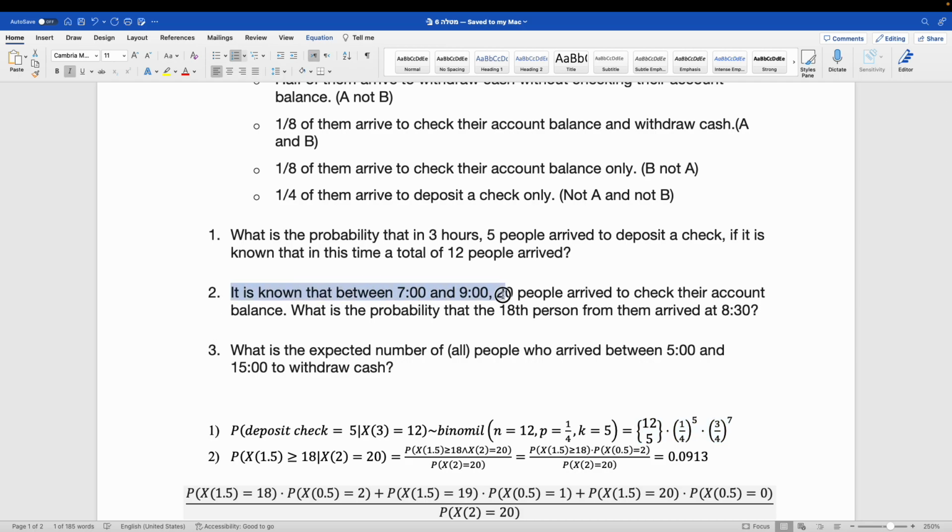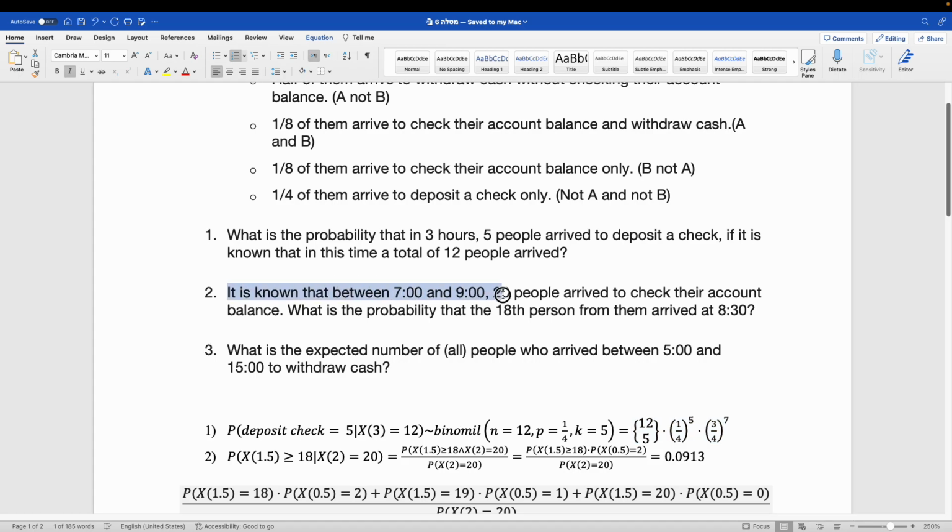Now for the second question. It is known that between 7 and 9, 20 people arrive to check their account balance. What is the probability that the 18th person from them arrives at 8:30?